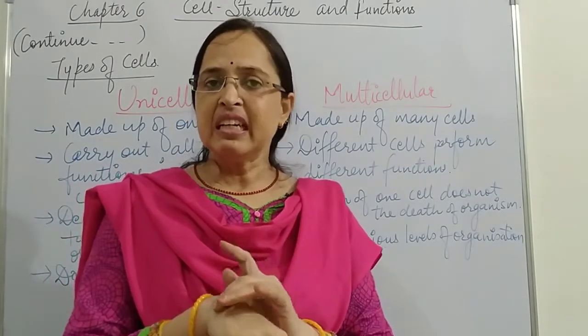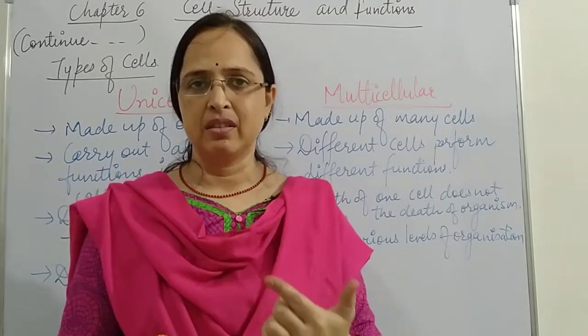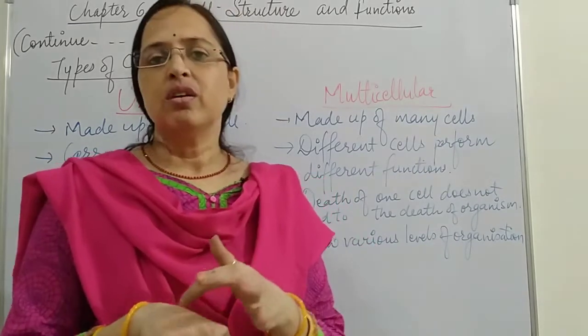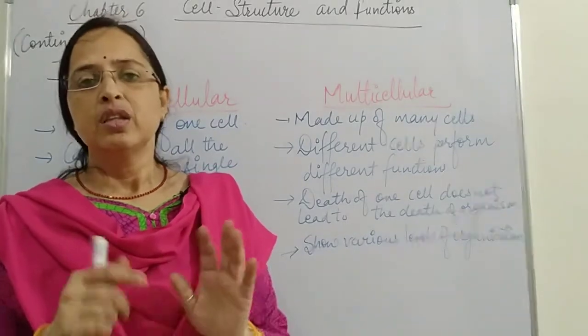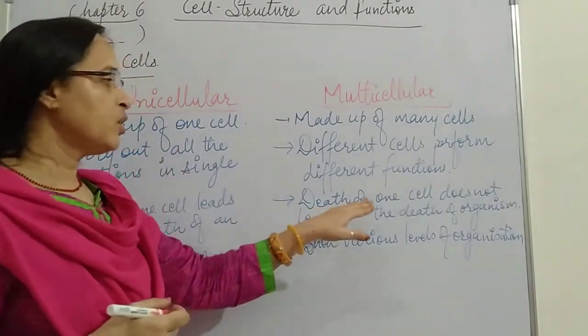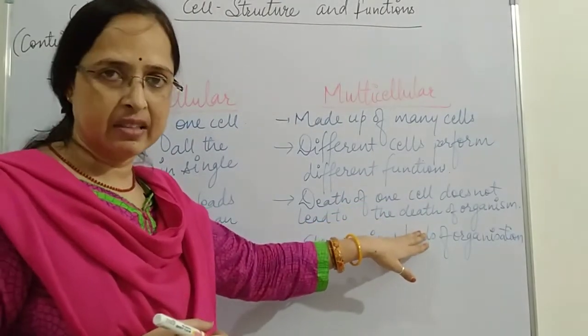Okay, so these cells will die, but not the death of that person. That means the cells will die in multicellular organisms, but the organism will not die. So here death of one cell does not lead to the death of the organism.